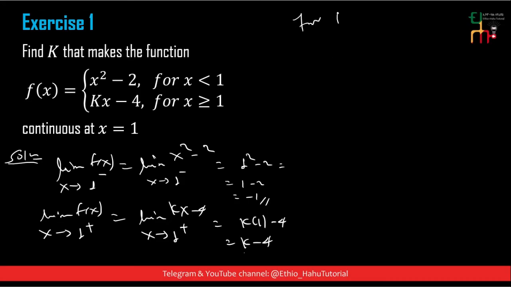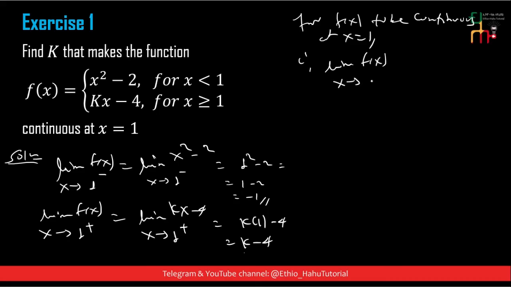For f of x to be continuous at x equal to 1, the limit of f of x as x approaches 1 must exist and be defined.